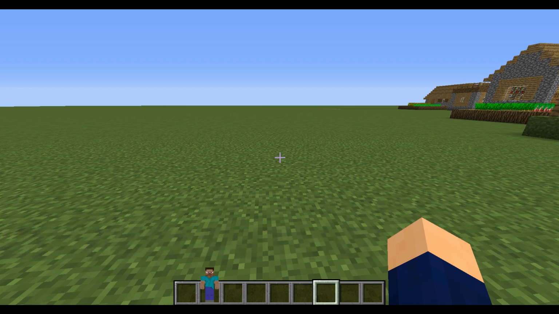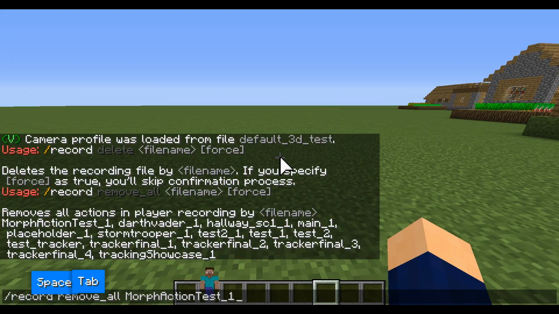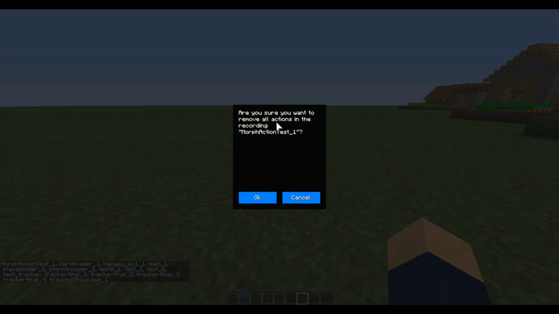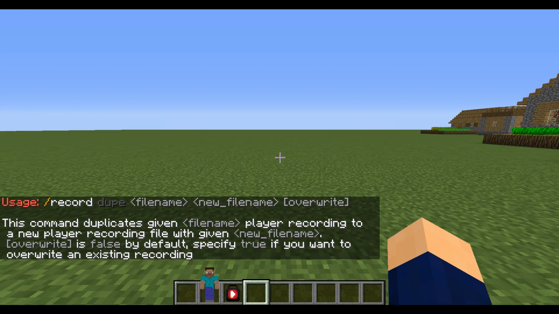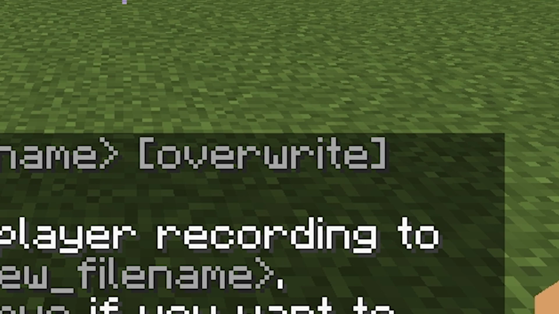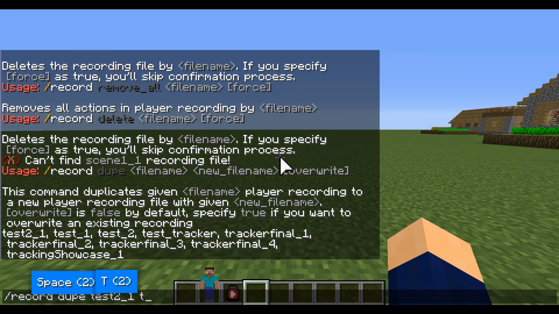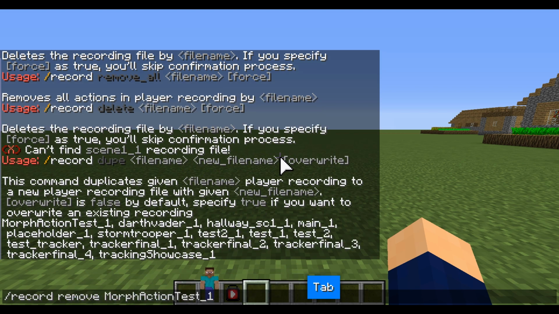Also, it is worth mentioning that the commands like delete, remove all or remove now have a confirmation screen. If you want to skip the confirmation, you can enter true for the optional false argument. The record dupe command now has an optional override argument if you want to override existing recordings with a duplicate recording. In the command record remove, you can now enter -1 for the index to remove all actions at one tick.